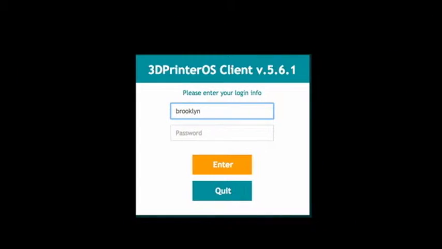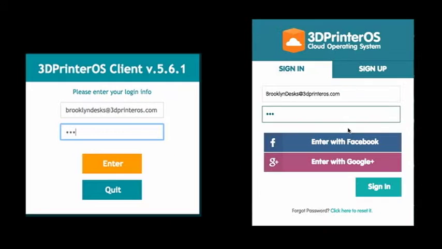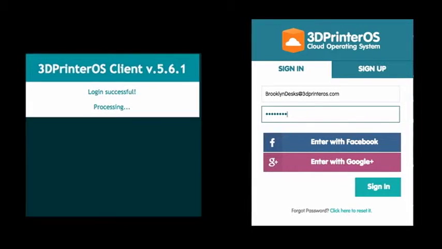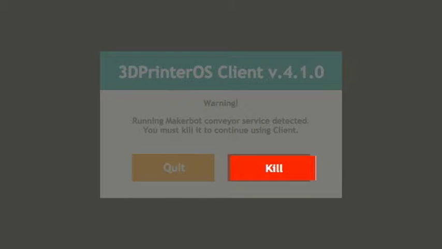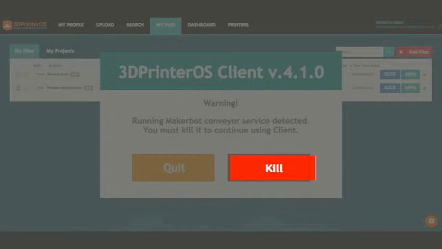This basic tutorial will walk you through at the very least what is needed to print using our software. First off, if you run into any problems, make sure the account used in the 3DPrinterOS application you downloaded is the same as your online account, so as to avoid any printer detection problems. And once you're signed in, make sure to kill conveyor service if prompted. It's a background service that will restart and you can proceed.